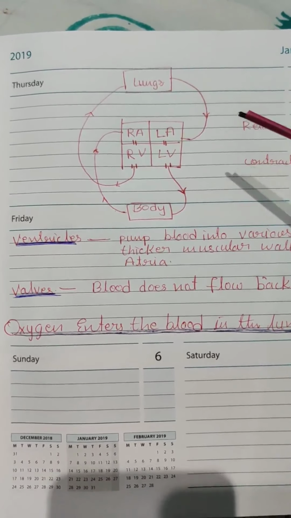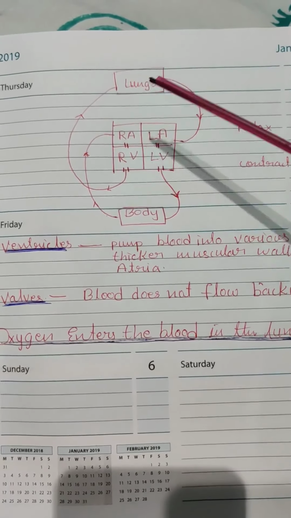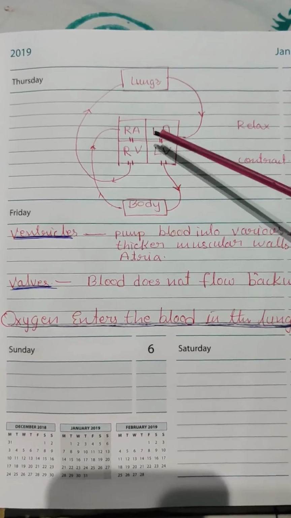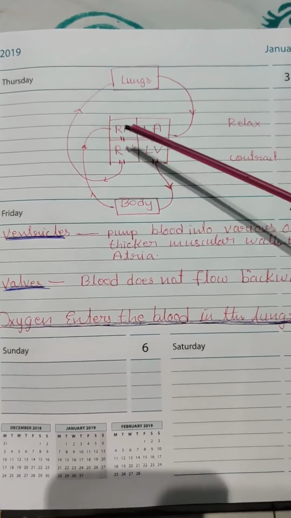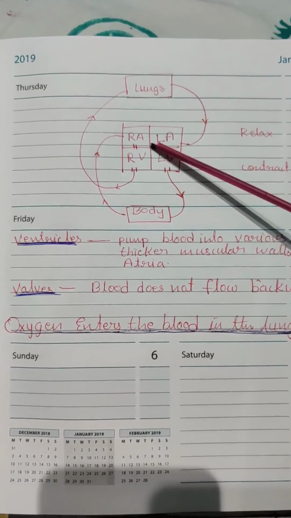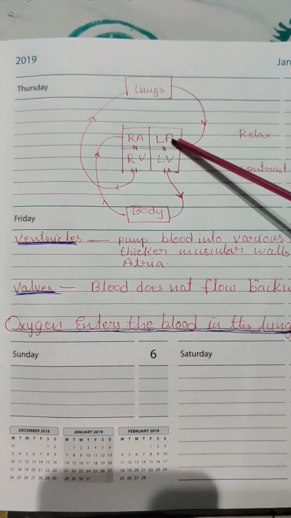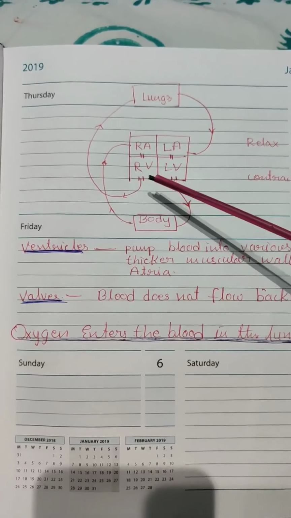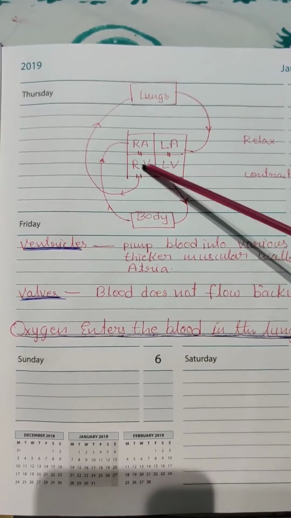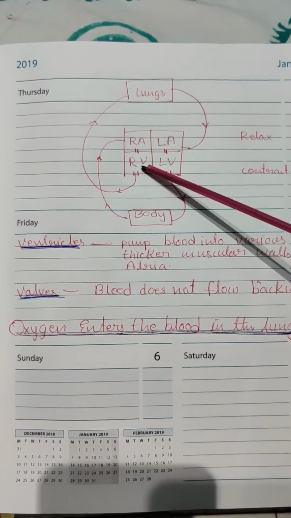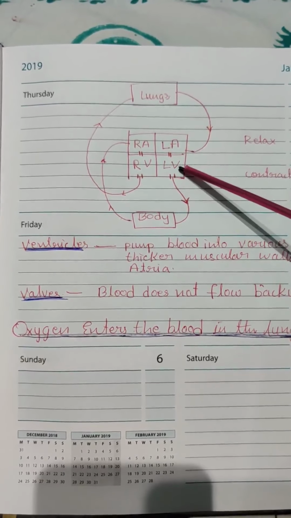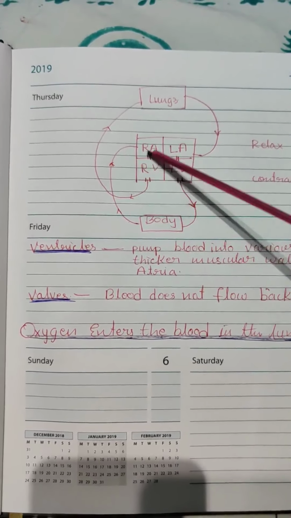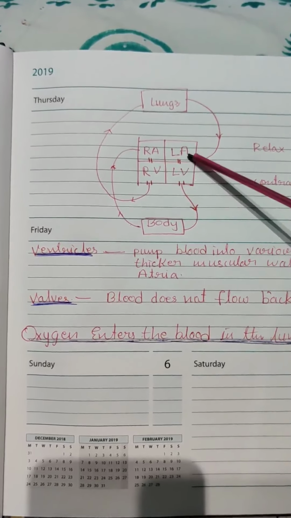Now we move to the second part. Here you can see the structure of the heart, the same structure but with more details. Here I have drawn the heart with 4 chambers, like 4 rooms. The upper ones are called auricles, A stands for auricle, and the lower chambers are the ventricles, V stands for ventricles. This is the right side and this is the left side.